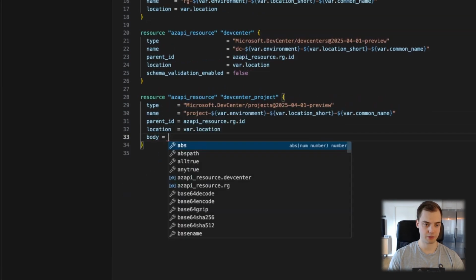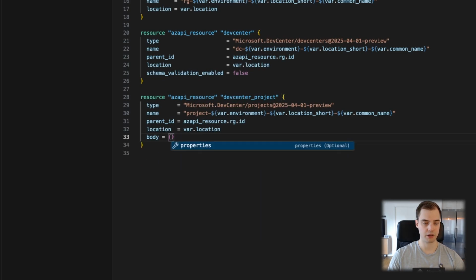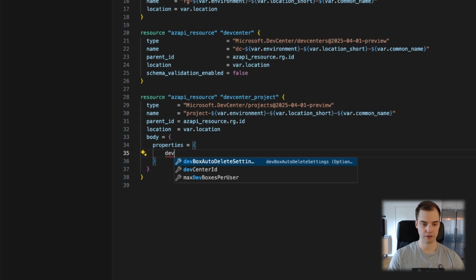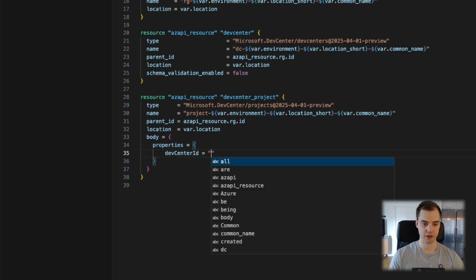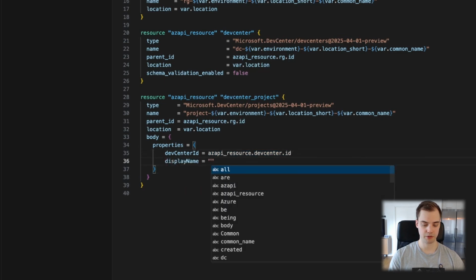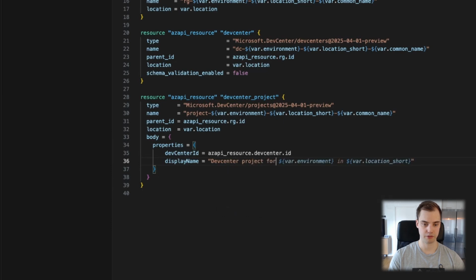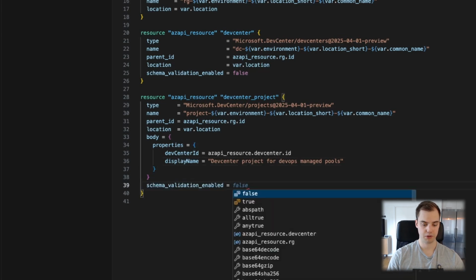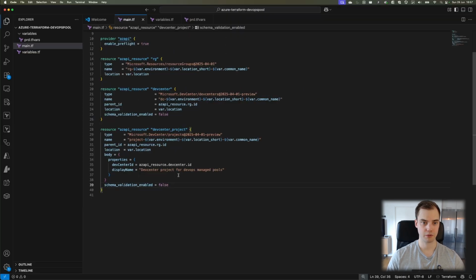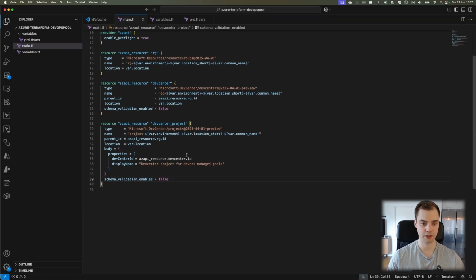Here we actually do need to provide a body, so we'll create a body block and we'll add some properties. And what we need to add here is where we tell it what Dev Center ID this is tied to. So here we can supply the Dev Center resource that we created, so we can dynamically fetch that ID. And I think I want to have a display name, so this will be the Dev Center project for managed DevOps pools. And we'll pop this on here as well. So this is coming along pretty well. So we have a resource group, we have a Dev Center, and we have a Dev Center project.